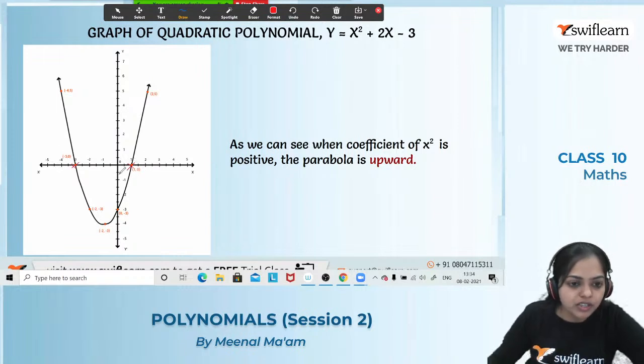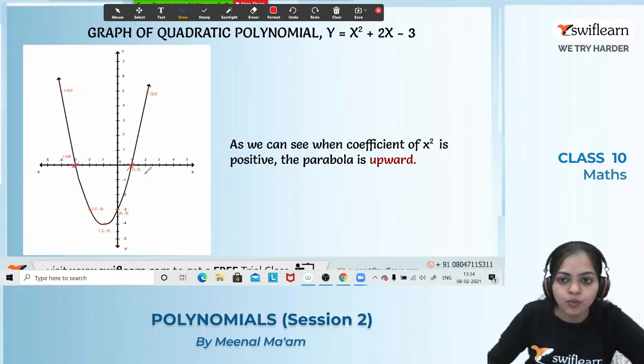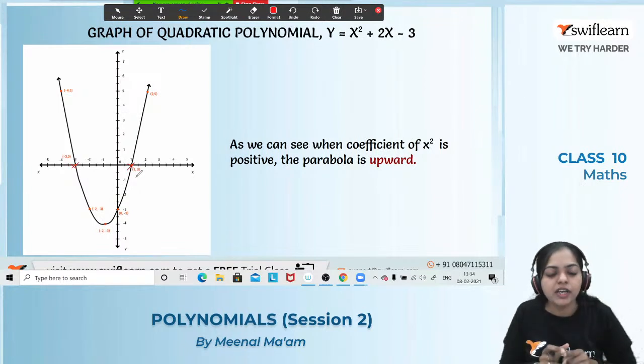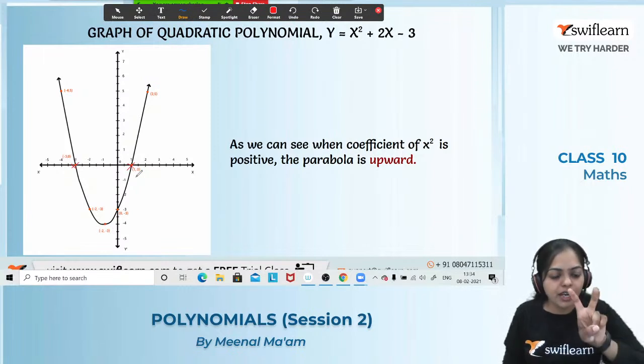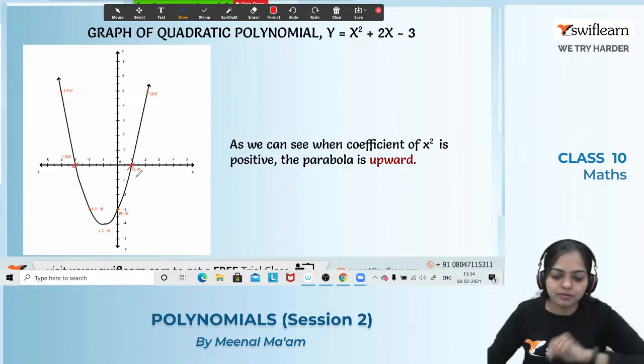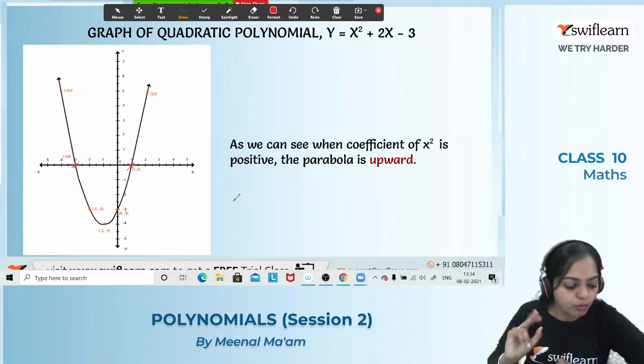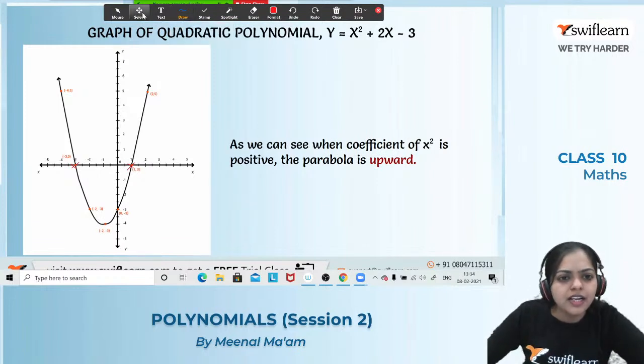So can you tell me what the zeros of this graph are? The zeros are minus 3 and 1. Yes? Zeros are what? Minus 3 and 1. Got it? So the parabolic, or I will say quadratic polynomial graph, intersects the x-axis at 2 points. Okay, let's have a look at one more question.